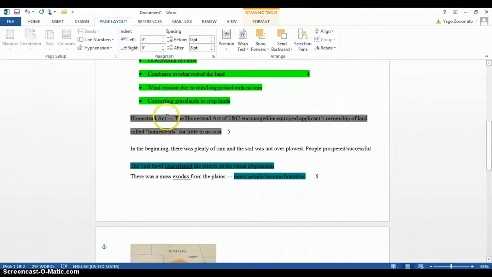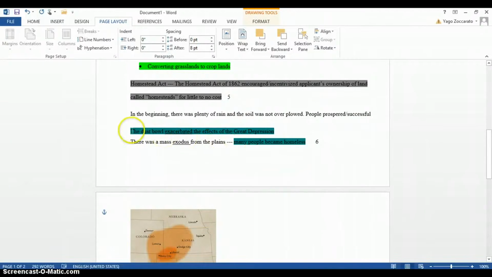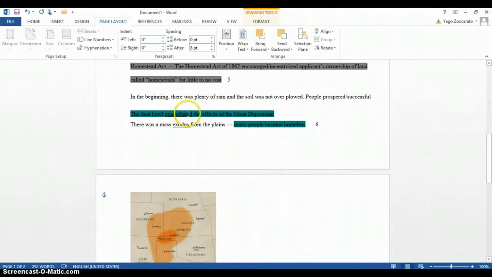The definition of the Homestead Act goes into note card number 5 because, again, it is a new topic and it has the definition of that topic. "The Homestead Act of 1862 encouraged and incentivized applicants' ownership of land called homesteads for little to no cost." "The Dust Bowl exacerbated the effects of the Great Depression, and many people became homeless" make up note card number 6. This is because they both explain the effects of the Dust Bowl on the population and the Great Depression that was also going on at the time. I underlined exacerbated and Exodus because we will be defining them later.